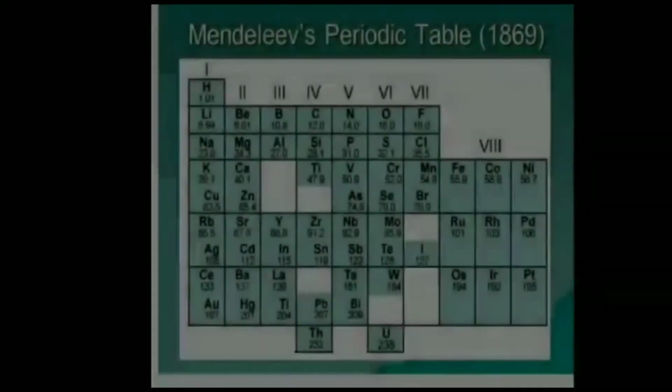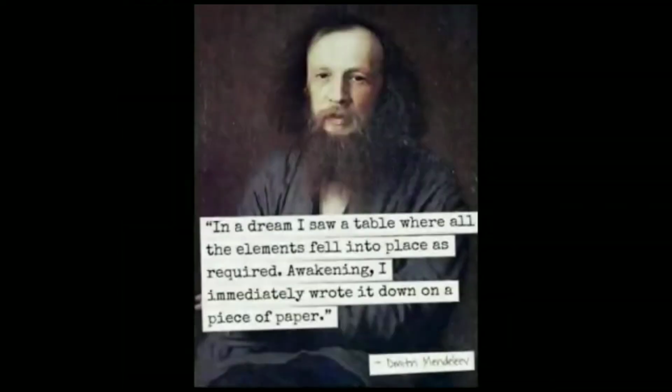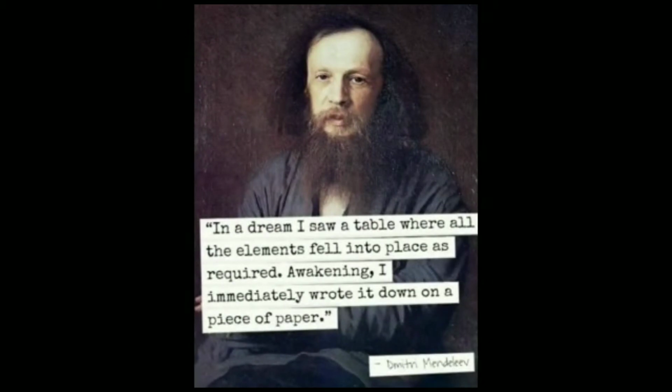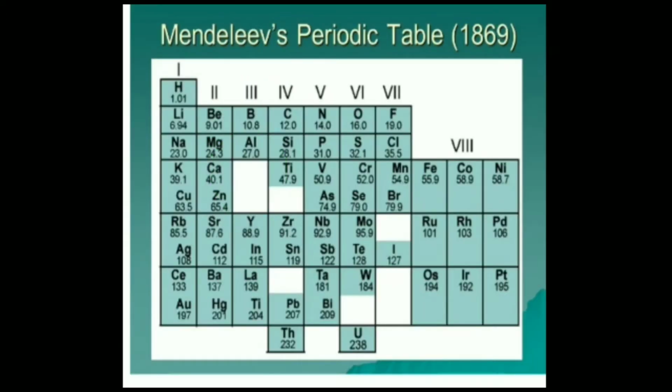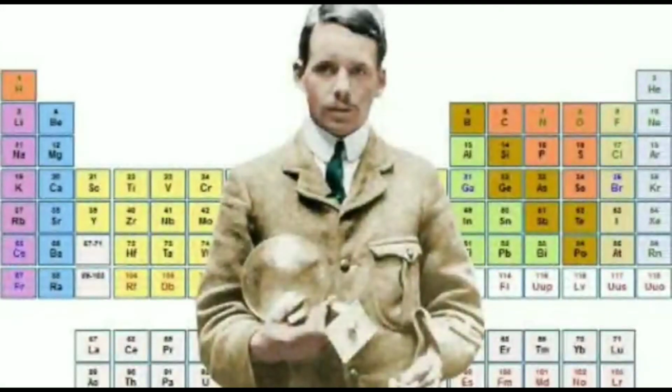This is the Mendeleev's periodic table. Mendeleev gave this periodic table in 1869. His work was greatly appreciated, but there were some defects in his table, due to which it had to be discarded. Then Henry Moseley, an English physicist, became aware of these defects in Mendeleev's periodic table.